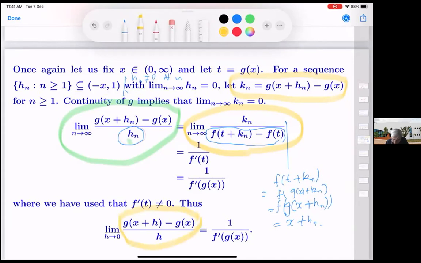If its limit is not equal to this quantity, it means that as h goes to 0, h not equal to 0, there will exist an epsilon such that no matter how close h is to 0, this derivative will differ from the right hand side by more than epsilon.